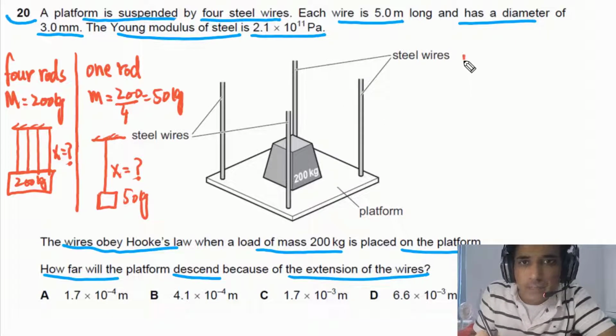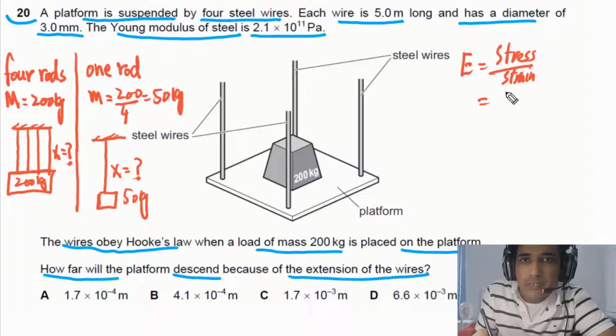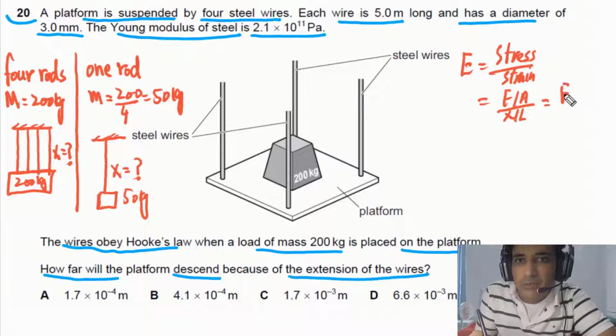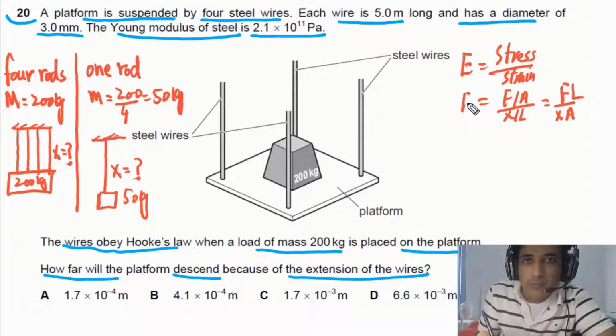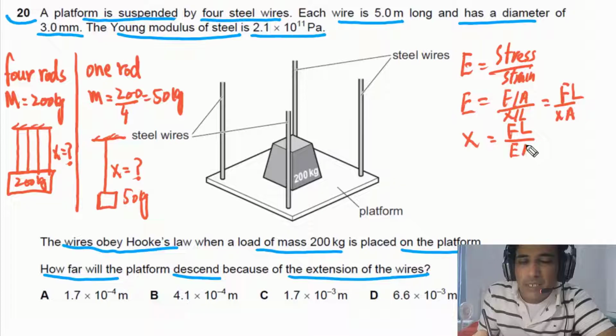For one rod, we can write down Young's modulus. This is equal to stress over strain. Stress is equal to F over A and strain is X over L. So we can rearrange, we can write down, in this case, we have F over X times A times L. Now, simply we need to plug in values. We need to calculate value of X. We can rearrange this. X will be equal to FL divided by E times A. So this method we are only using for one rod only.